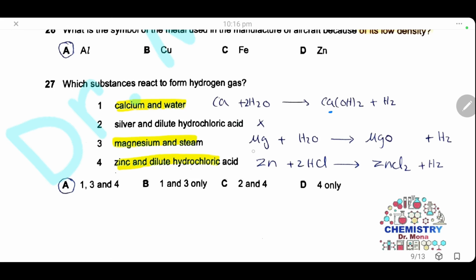Magnesium and steam. Also magnesium reacts with steam. Here water is a gas, to form magnesium oxide and hydrogen gas. Zinc with dilute hydrochloric acid. Also zinc reacts with hydrochloric acid to form zinc chloride and hydrogen gas. So we have 3 correct statements. 1, 3, and 4 are reactions that can form hydrogen gas. The answer is A.